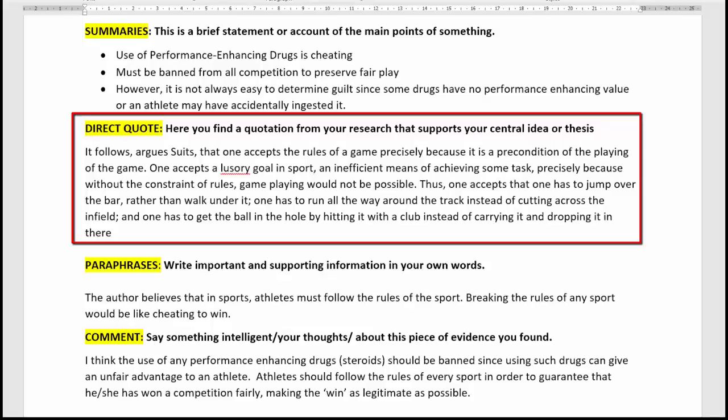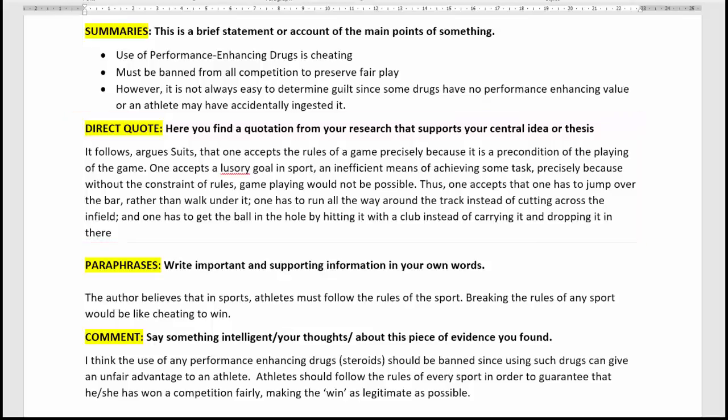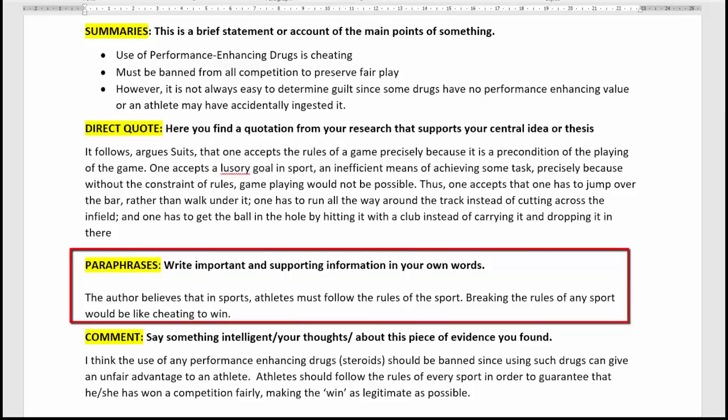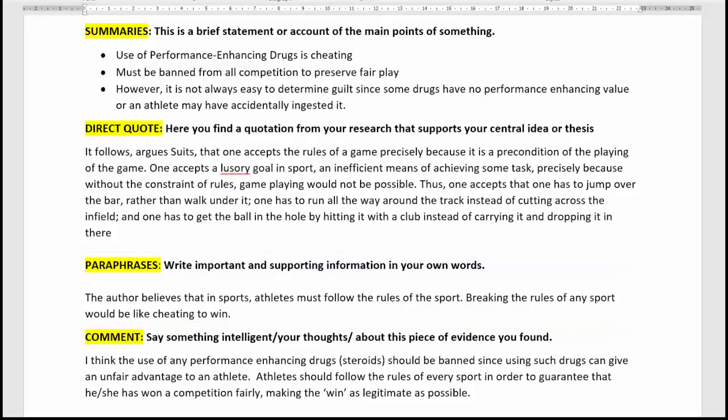Okay. After I found the quote that helps support my idea, you want to fill in the paraphrases section. A paraphrase is writing something in your own words. So here it says, write important and supporting information in your own words. So this piece of information was important. So I wrote, the author believes that in sports, athletes must follow the rules of the sport. Breaking the rules of any sport would be like cheating to win.